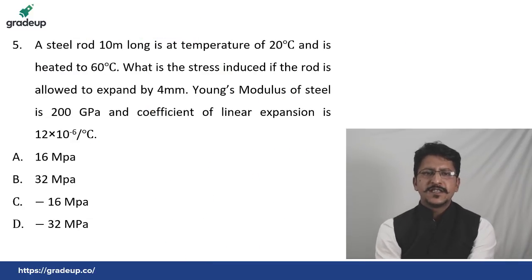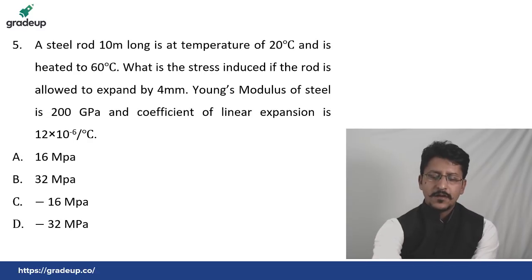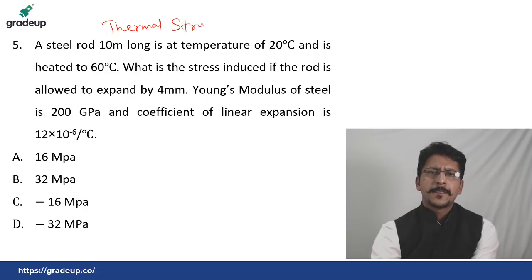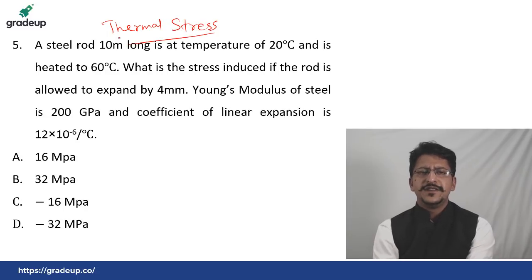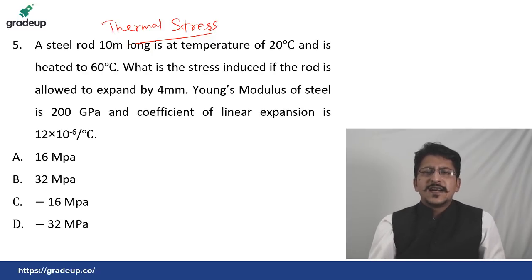Question number 5. This is a question from the topic of thermal stress. Let us read. Very simple question. A steel rod 10 meter long is at an initial temperature of 20 degrees Celsius and is heated to 60 degrees Celsius.